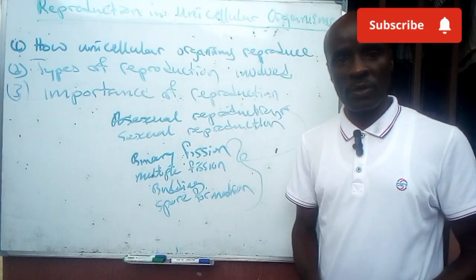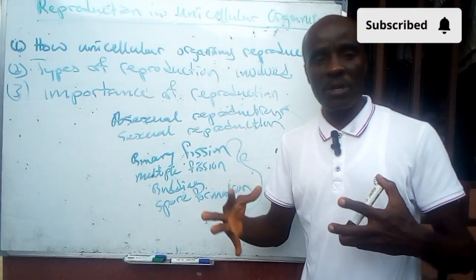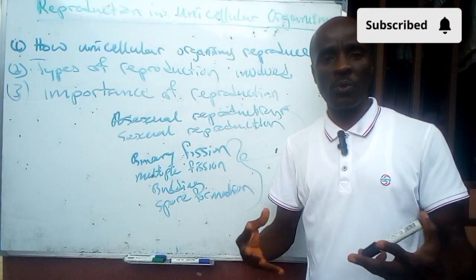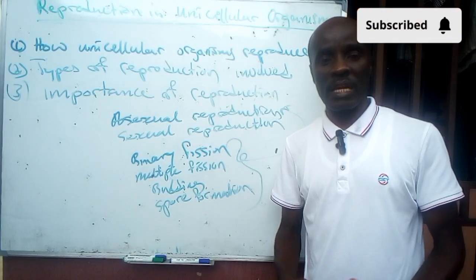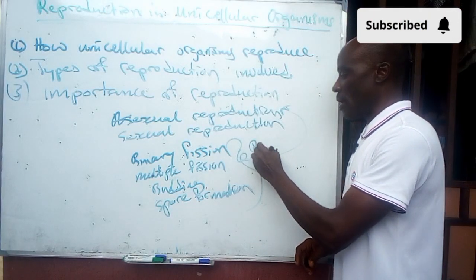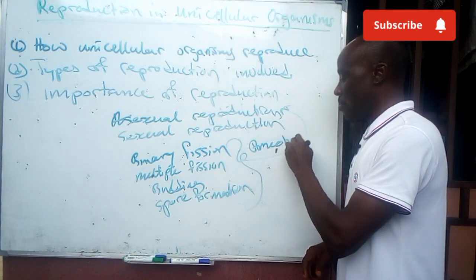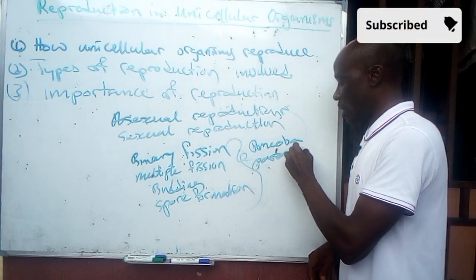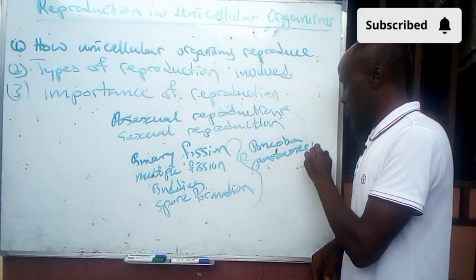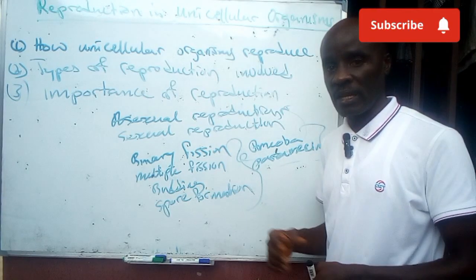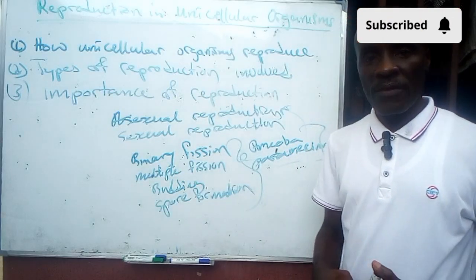In binary fission, the organism divides into two parts, forming two daughter cells. It's very common with organisms like Amoeba and Paramecium. These are examples of organisms that can undergo binary fission.